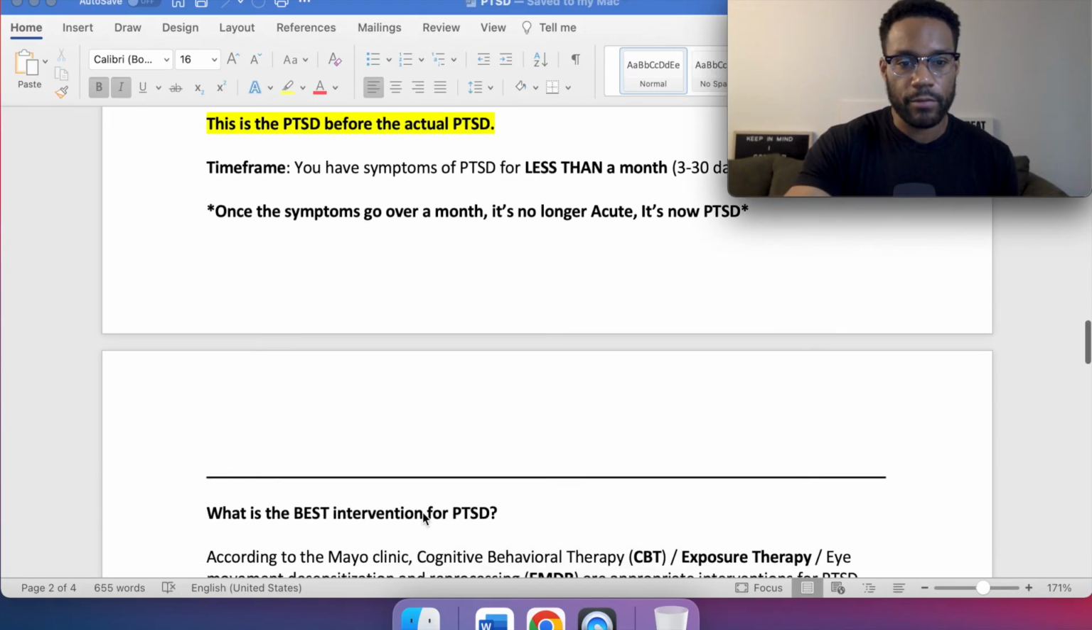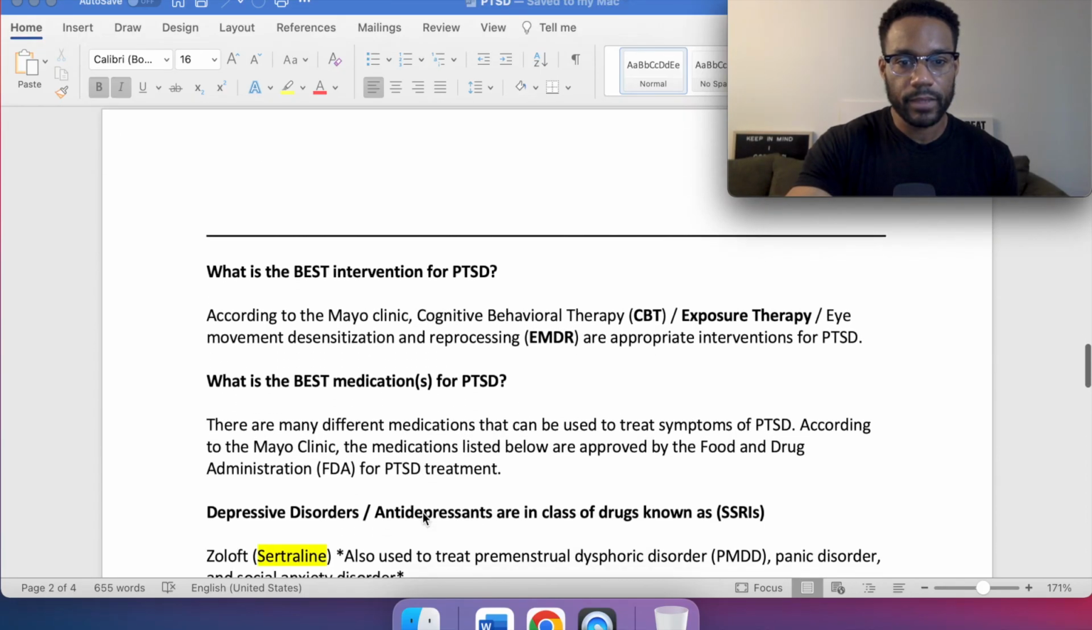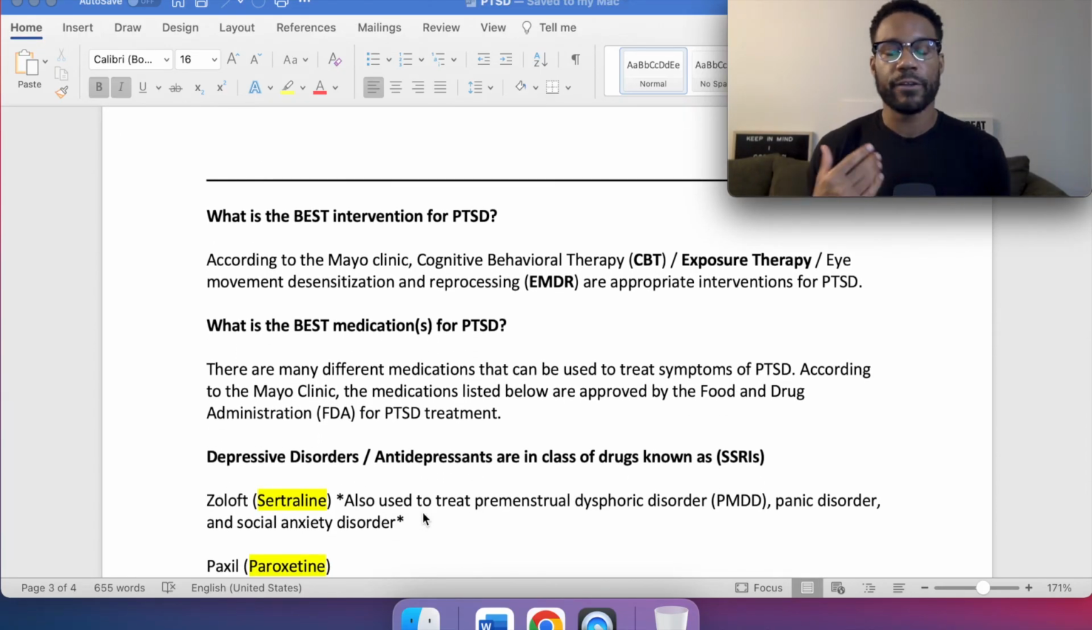And when we go down again, what is the best intervention for PTSD? According to the Mayo Clinic, cognitive behavioral therapy or CBT, exposure therapy, and eye movement desensitization and reprocessing or EMDR are appropriate interventions for PTSD.